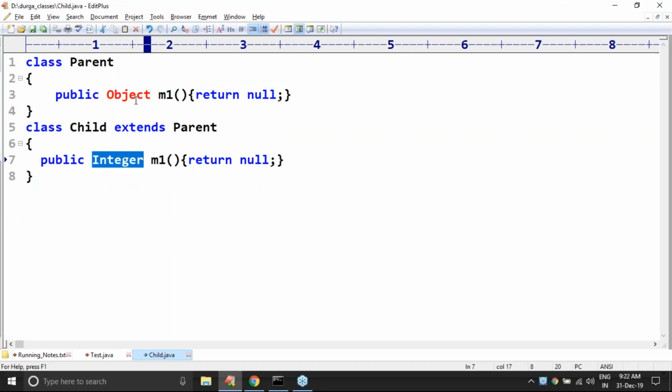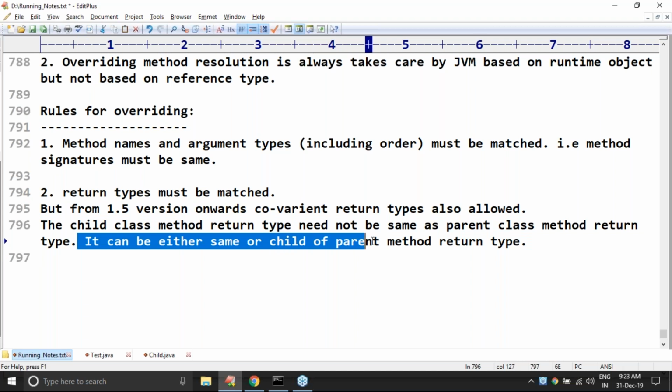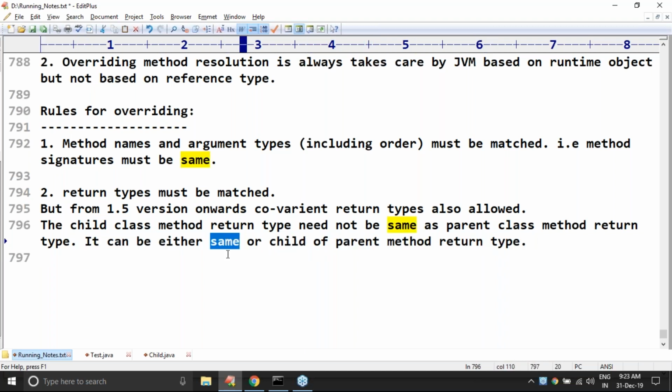Now I'm taking string in the parent, but here object. Can you please confirm, is it valid or invalid? The child class method return type can be either the same as the parent method return type or a child of it.